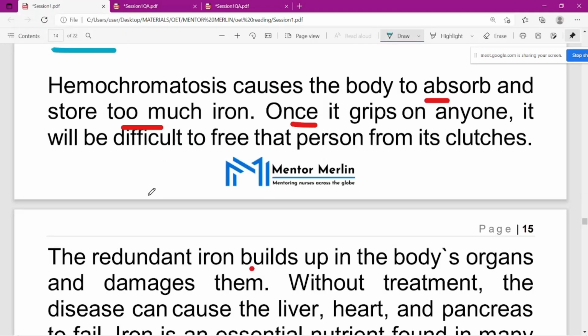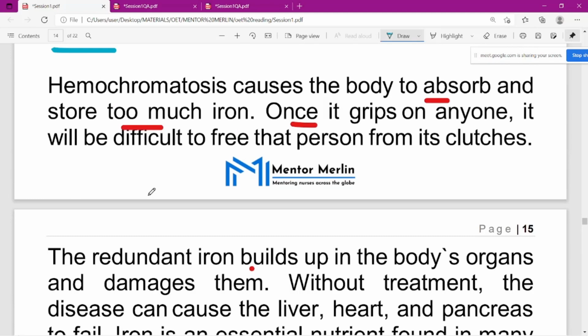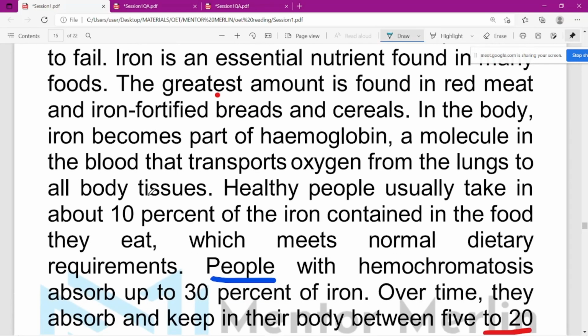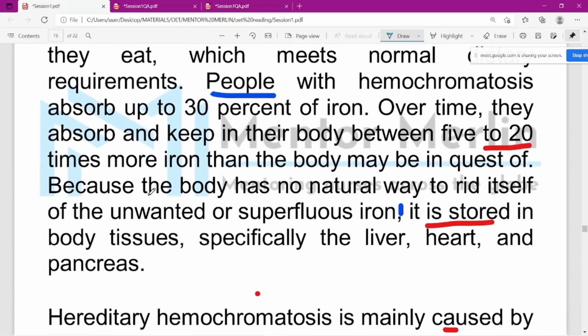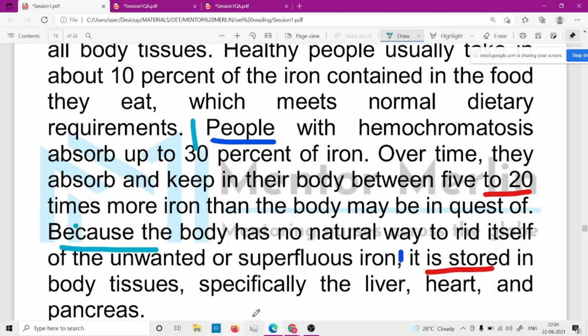Unusual means no natural way, because the body has no natural way to rid itself of the unwanted and superfluous iron. Over time they absorb and keep in their body between 5 to 20 times more than the body requires.